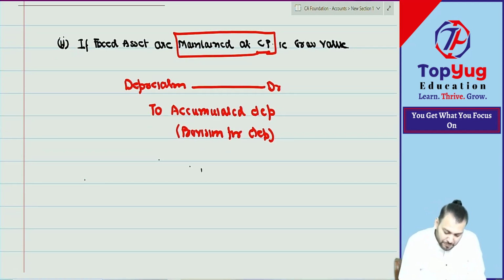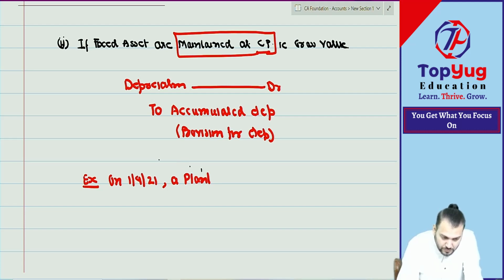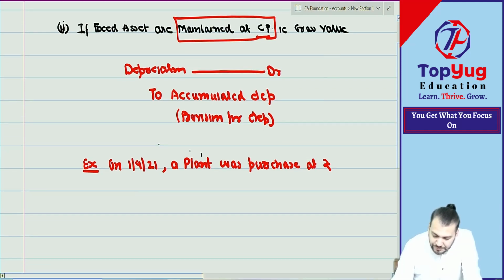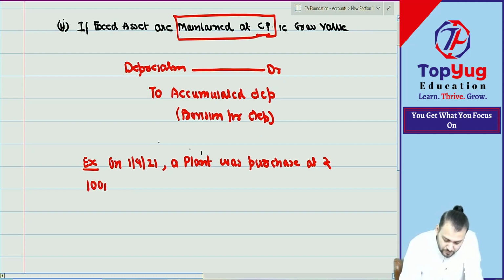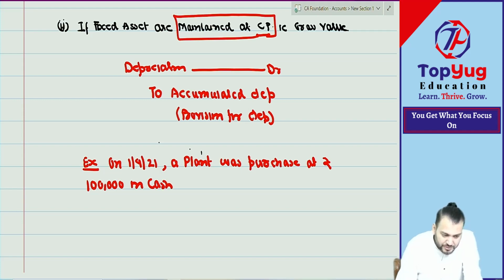Just write down one example. On 1/4/2021, a plant was purchased at rupees 1 lakh in cash.